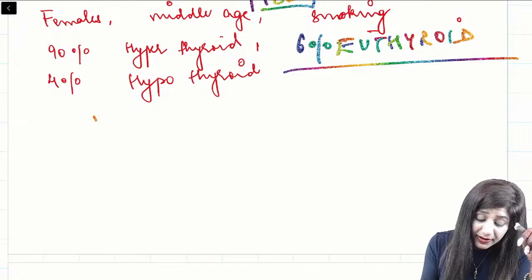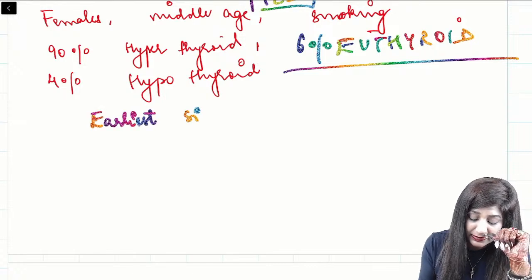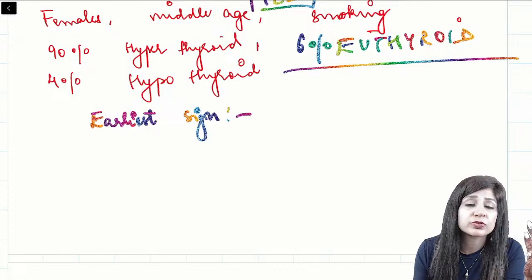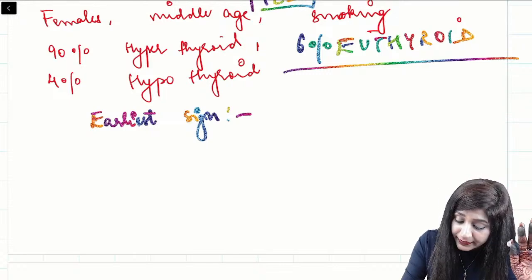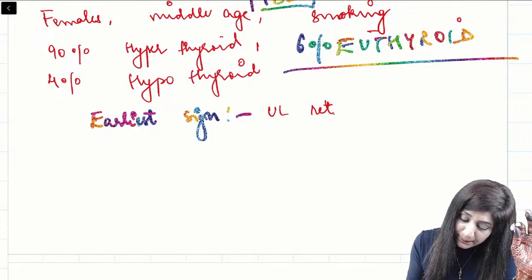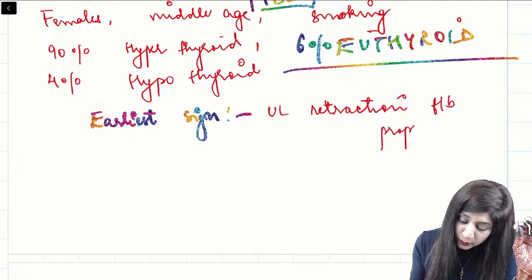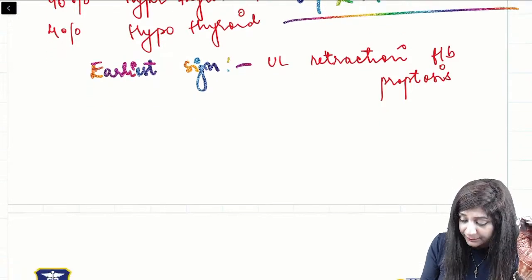Then the earliest sign. There is a lot of confusion that the earliest sign of thyroid eye disease is proptosis. No guys, proptosis is the most important, but it is not the earliest. The earliest has to be upper lid retraction. Upper lid retraction is the earliest sign, followed by proptosis. Proptosis is most common but not the earliest. That is another important thing.